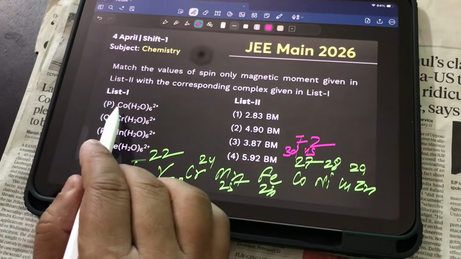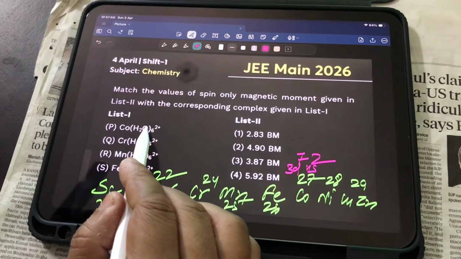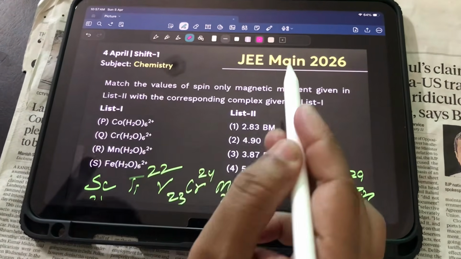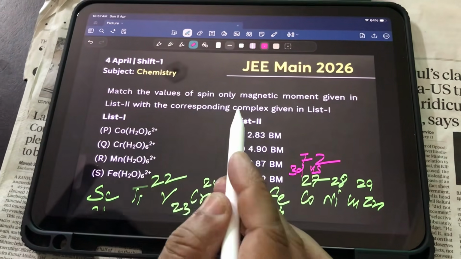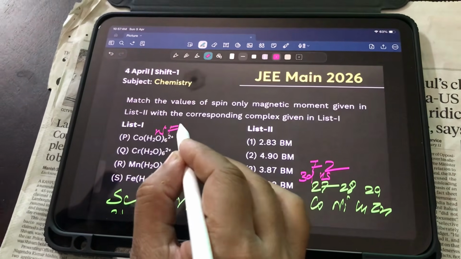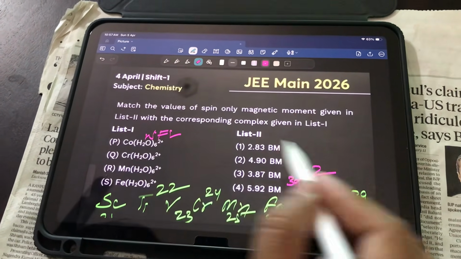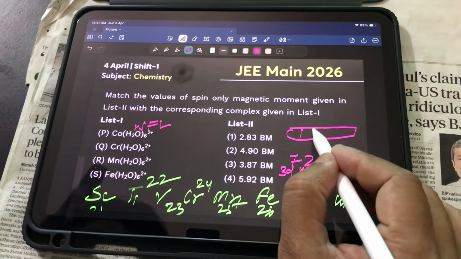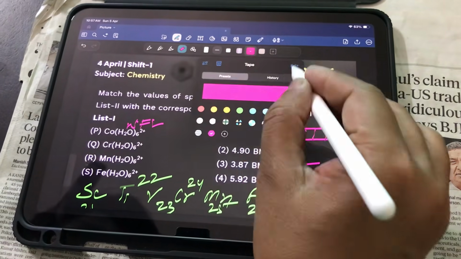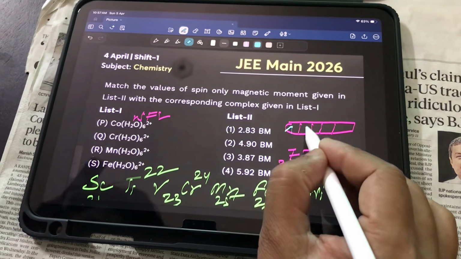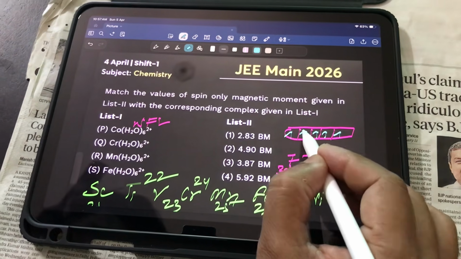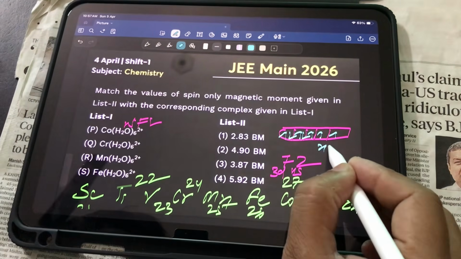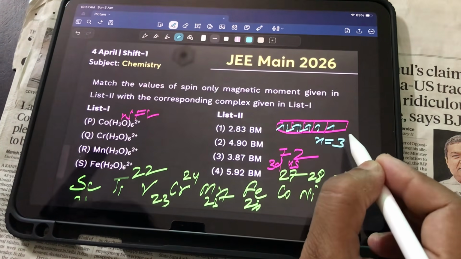Now cobalt is with water. One more thing, the spectrochemical series I have told you, but you see this is cobalt 2 plus. Otherwise with cobalt 3 plus, water acts as a strong field ligand, but here it will act as a weak field ligand. So cobalt 2 plus, 2 electrons gone, and 3d7. If I draw 3d7, 5 orbitals, and let me fill the 7 electrons, it is having 3 unpaired electrons.